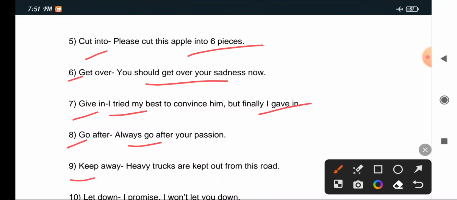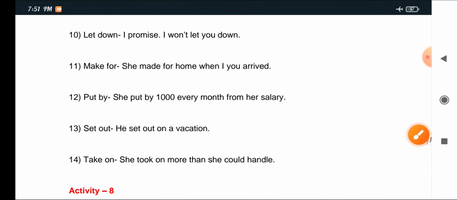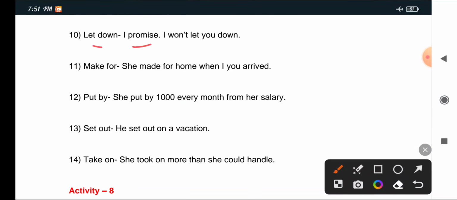Keep away: heavy trucks are kept out from this road. Let down: I promise I won't let you down. Make for: she made for home when you arrived. Put by: she put by 1,000 every month from her salary. Set out: he set out on a vacation. Take on: she took on more than she could handle.